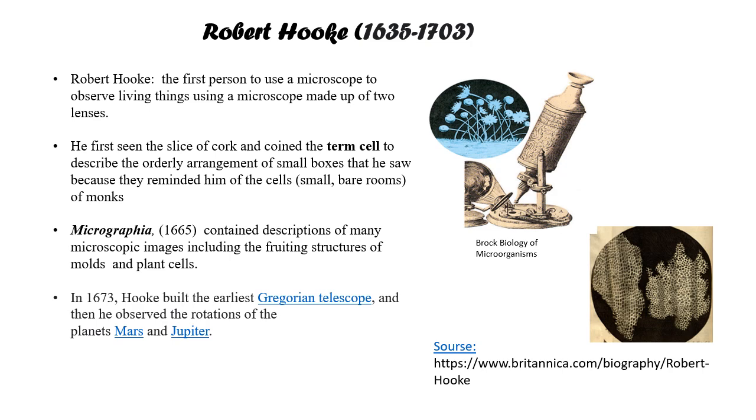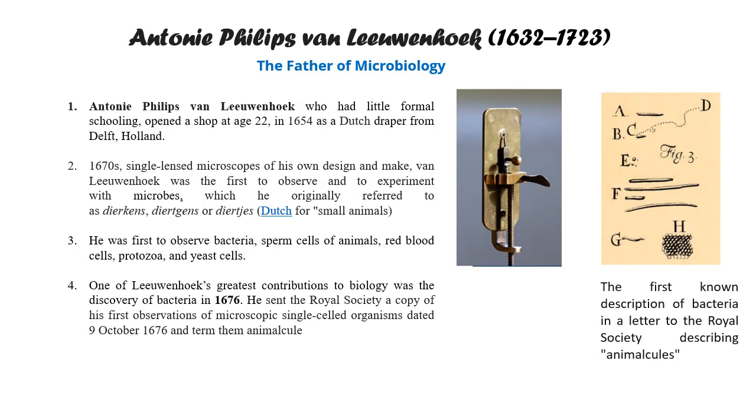In parallel to Robert Hooke, there was a child, you can say a child, or a young person of 22 years of age. He was a draper basically, and his father was a basketman. So he was a poor guy. He opened a shop of clothing draping in Dutch.